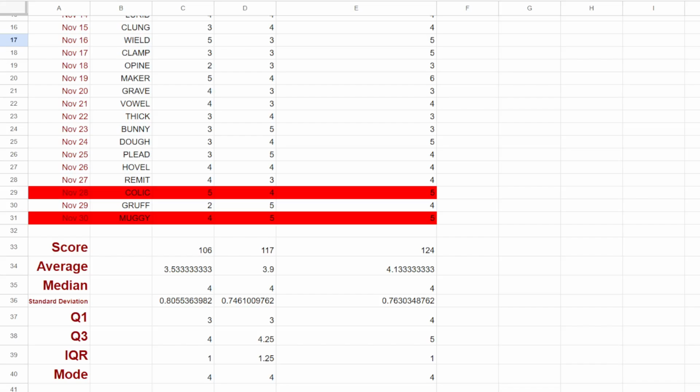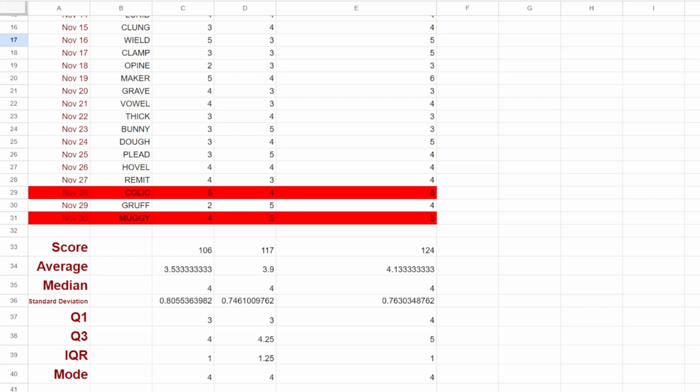All right, quartiles. This is interesting. First quartile, 3 for me and Squirtle, but with the fall starting words for Squirtle, I got a first quartile of 4, but it did have 15 4s, so that's probably why. Third quartile here, 4 for me, 4.25 for Squirtle, which is a very weird number. We've had 5, I think we've even had a 5.25. I don't remember having a 4.25, but that might just be my brain. I don't remember. And then third quartile of 5 with the fall starting words for Squirtle.